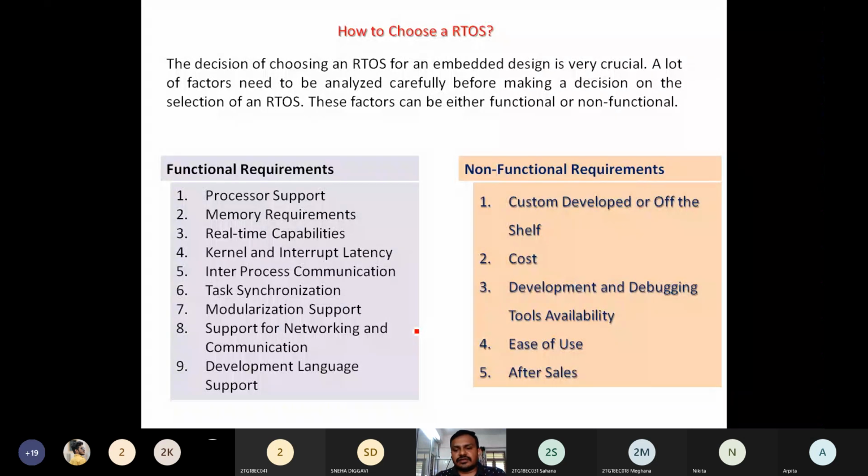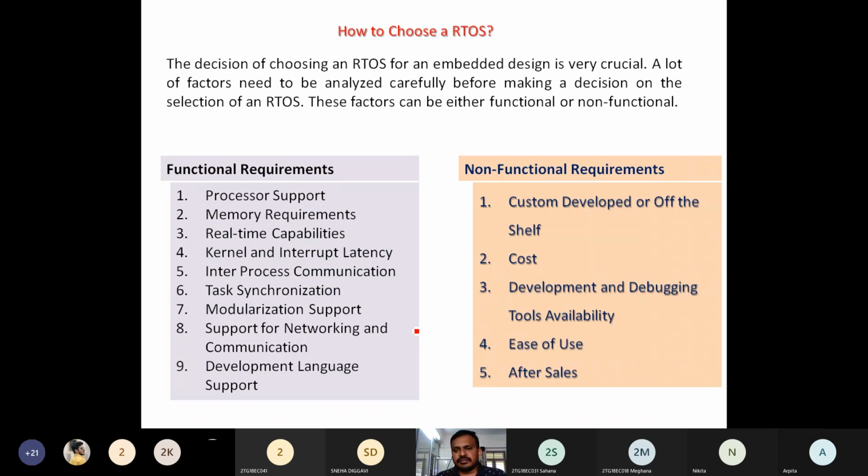The user thinks about minimum cost, maximum performance. By that, the real-time operating system's development and debugging tools available. If I choose any RTOS, is it going to support future developments, and are the debugging tools available for that RTOS?